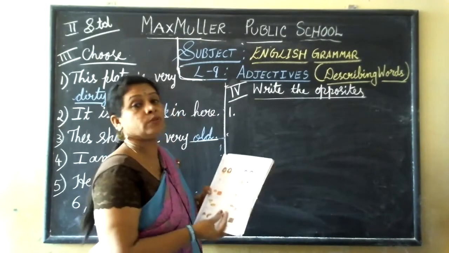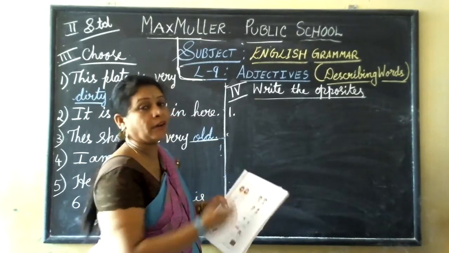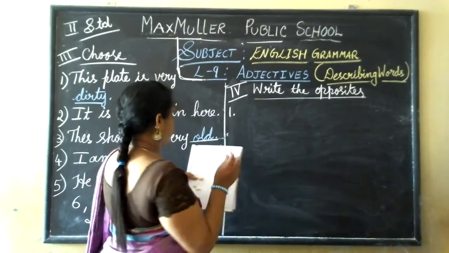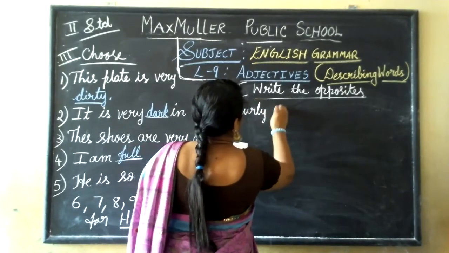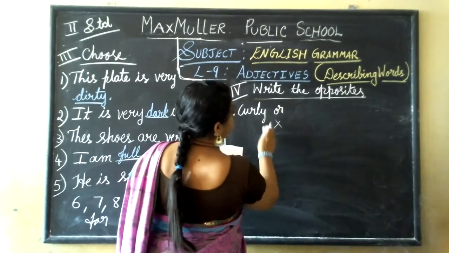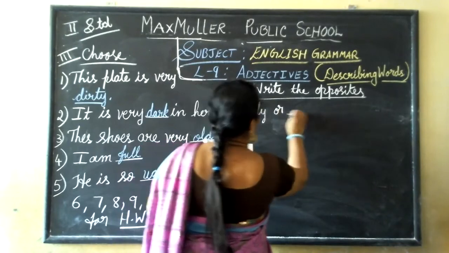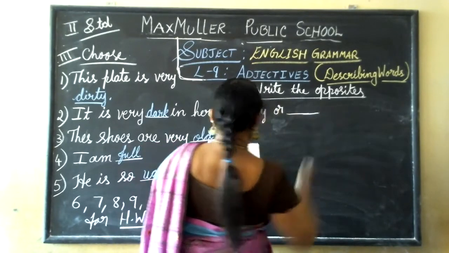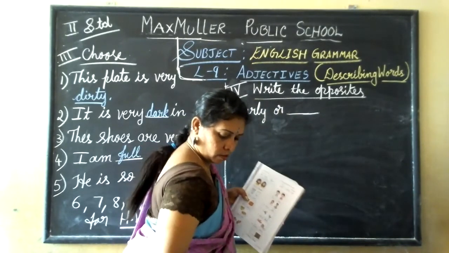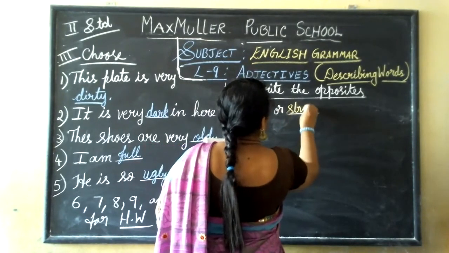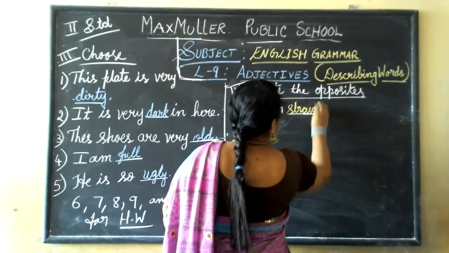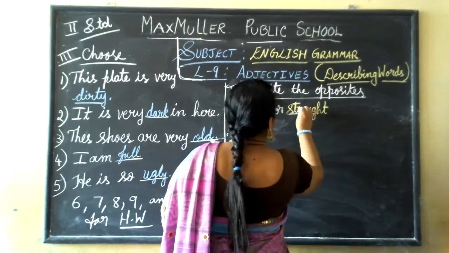So they have given you the clue also. Seeing the picture, you have to write down the answer. It is very easy. Curly or straight.